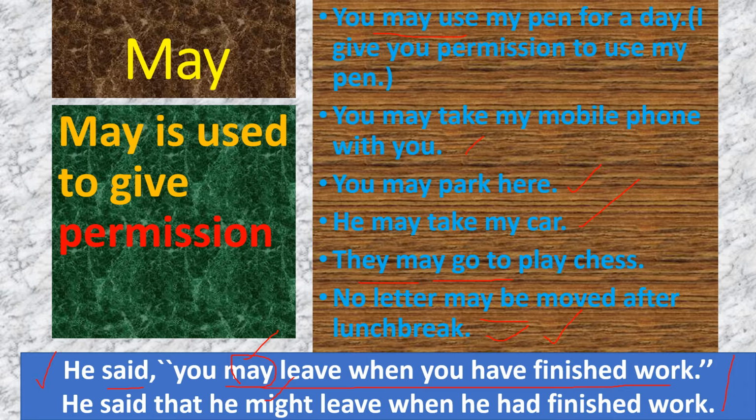So the answer will be: he said that he might leave when he had finished the work. When we give permission in direct speech and change it into indirect speech, we have to change may to might when the reporting verb is in the past form.